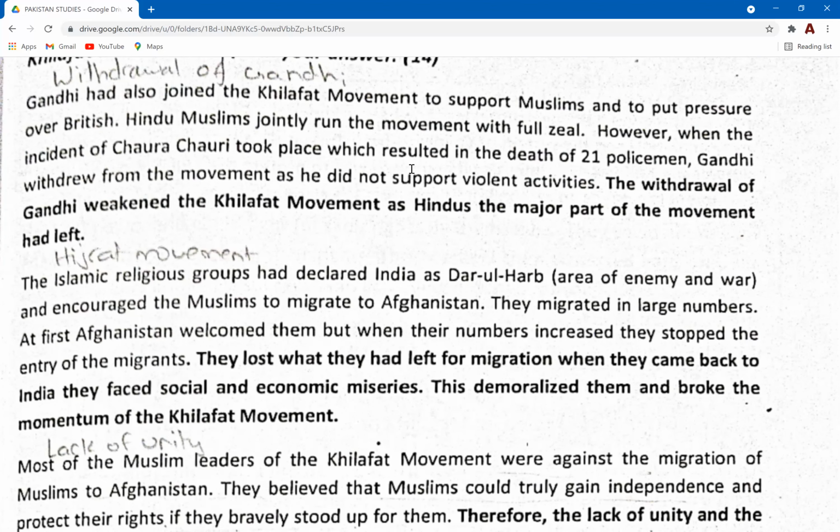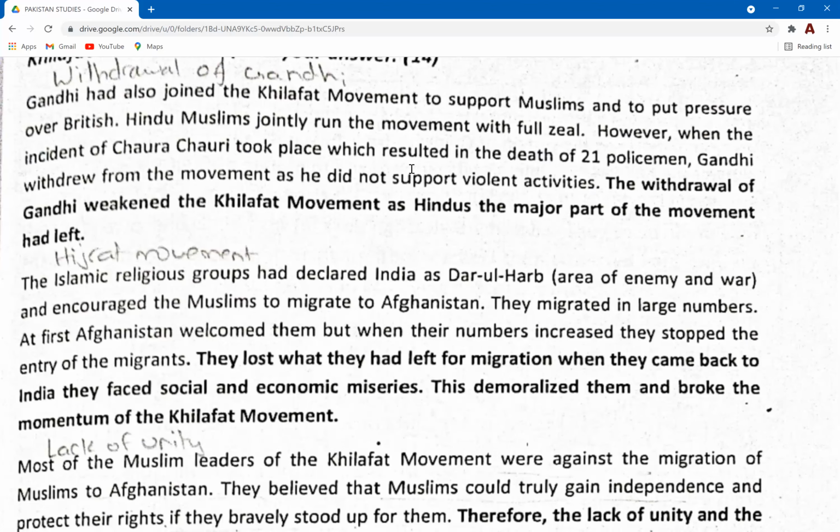So, because of the violent activities that were taking place, and this Chora Chori incident was basically when the Indians attacked the British. They killed them, because the British had started imprisoning the Indians as a result of the non-cooperation movement by Gandhi. So the sole reason behind these violent activities in India was the civil disobedience movement by Gandhi.